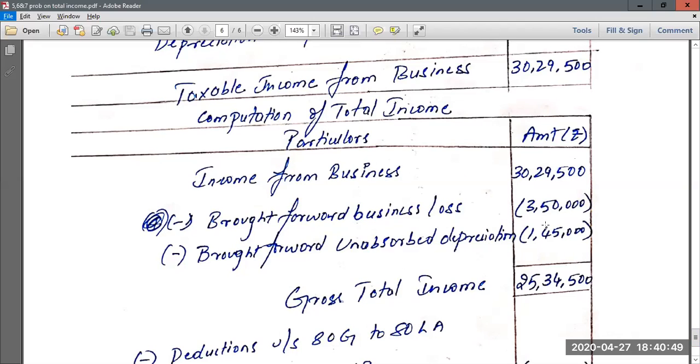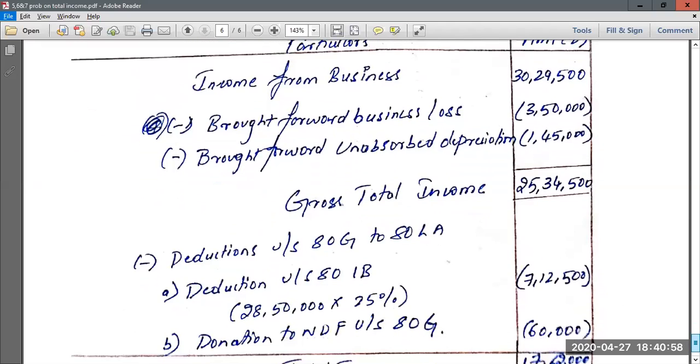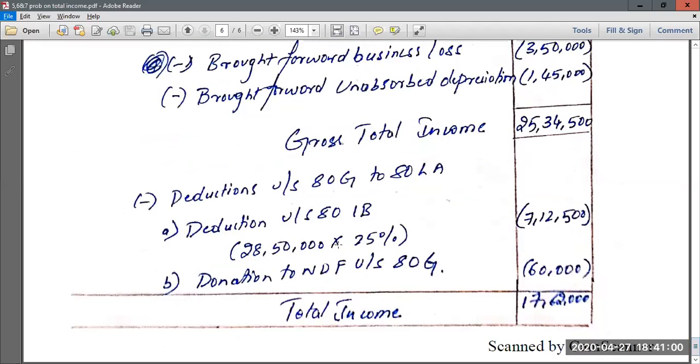Now from this 30,29,500, which is your business income, you should deduct your brought forward business loss, which is 3,50,000, and brought forward unabsorbed depreciation, which is 1,45,000. Then you will get a gross total income of 25,34,500. And again, they have given deduction which can be claimed on 28,50,000. That is 25% of this amount, eligible for deduction under section 80IB. So it will be 7,12,500. You deduct that from gross total income, and donation to NDF, the entire 60,000, will be eligible for deduction. So you deduct that amount and you will ultimately get the total income of 17,62,000.